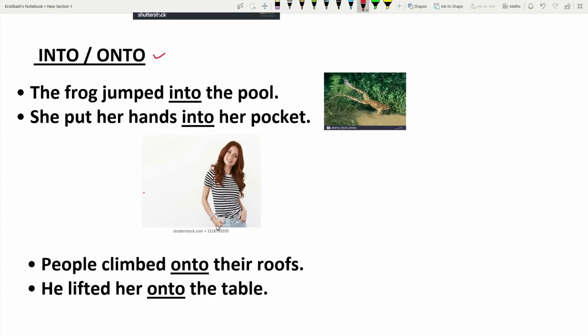You see here it shows the interior. But onto: people climbed onto their roofs. That means higher level, higher surface. There we use onto. He lifted her onto the table. That means lifted to a higher surface. There you use onto.